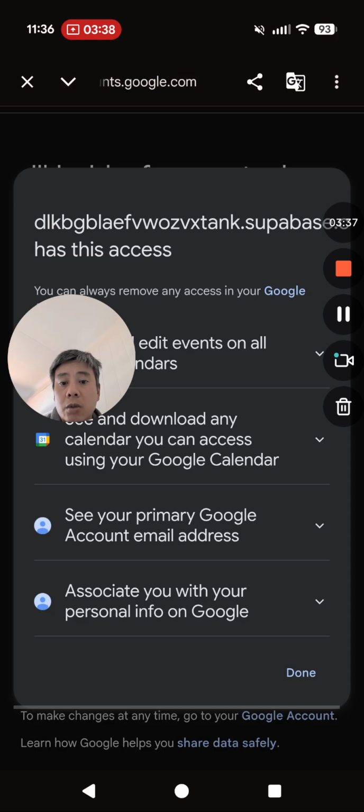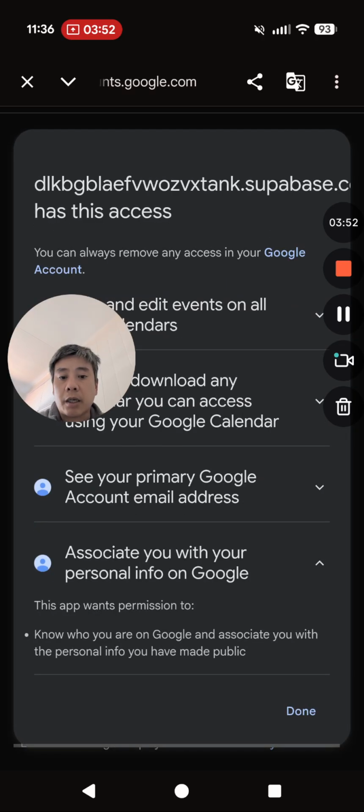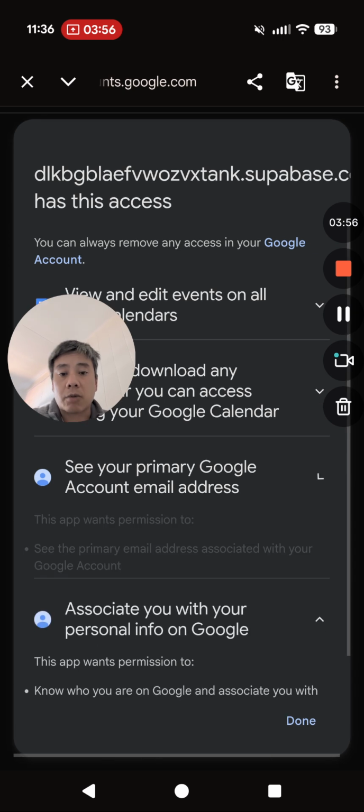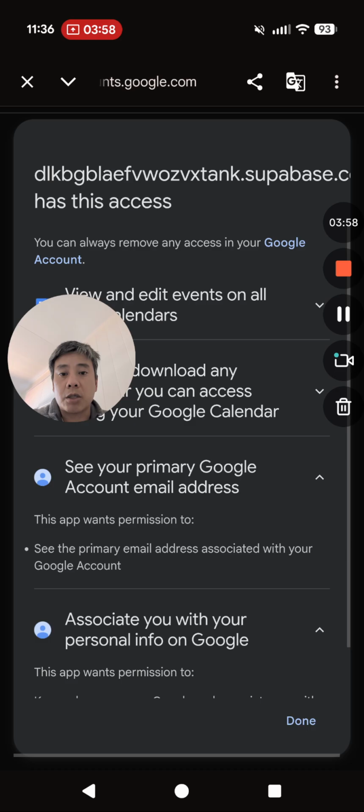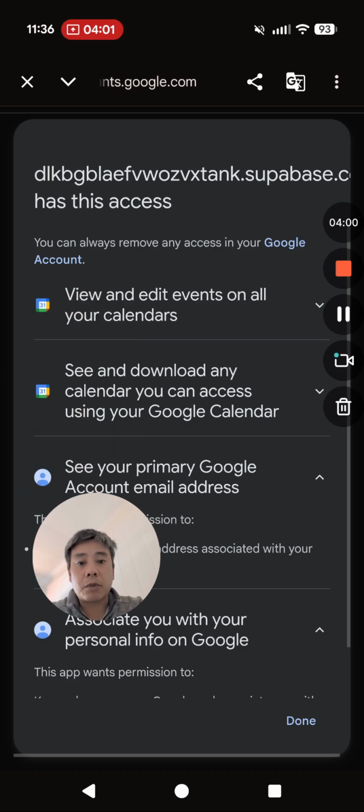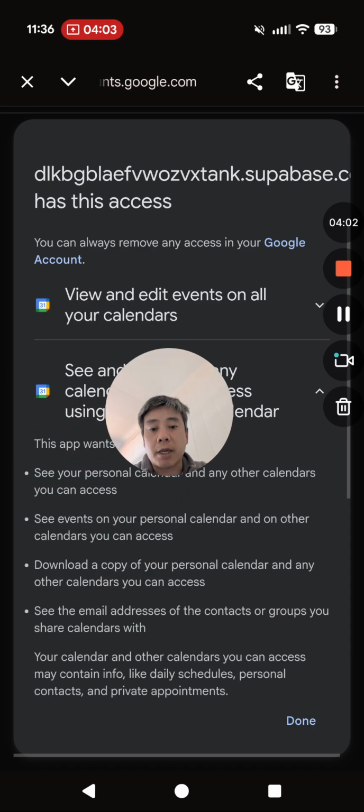We do want to see the Google account email, and it is associated with the person because we do need to relate it to the actual user's account. And also because, again, these spaces are grounded in real life, right? So we want to know more of the context so we can make the space as relevant as possible.